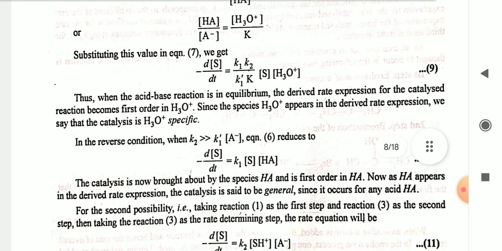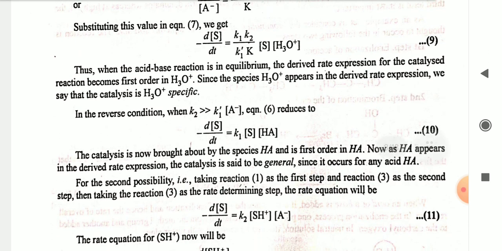Thus, when an acid-base reaction is in equilibrium, the derived rate expression for the catalysis reaction becomes first order in H3O positive. Since the species H3O positive appears in the derived rate expression, we say that catalysis is H3O positive specific.